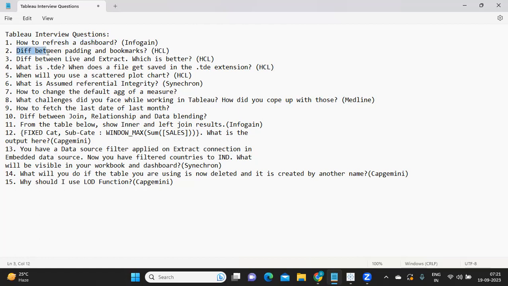Next is the difference between padding and bookmark. These two are very different concepts in Tableau. Padding means, say you have a space on the left side, or you have a space on the right side of a particular string.